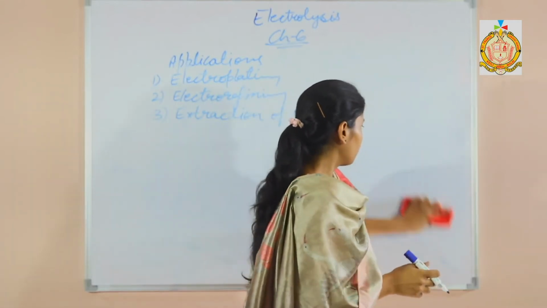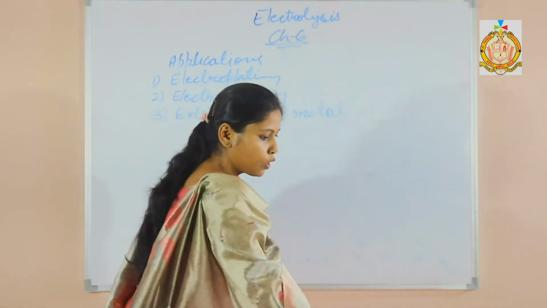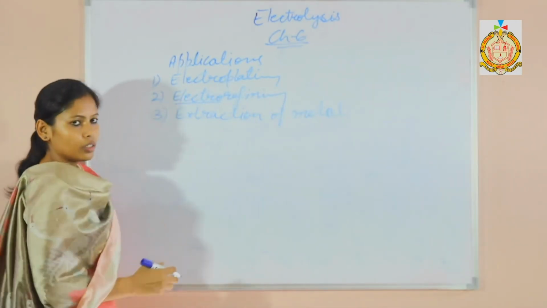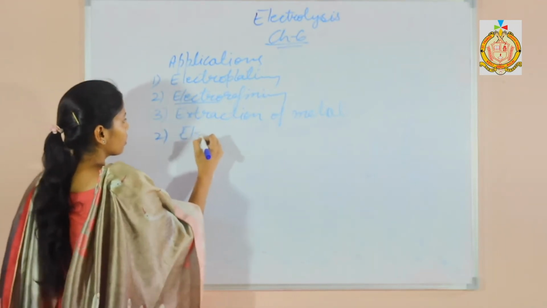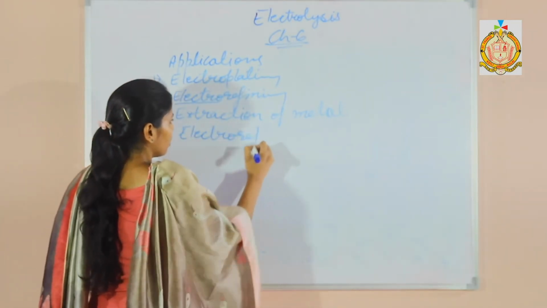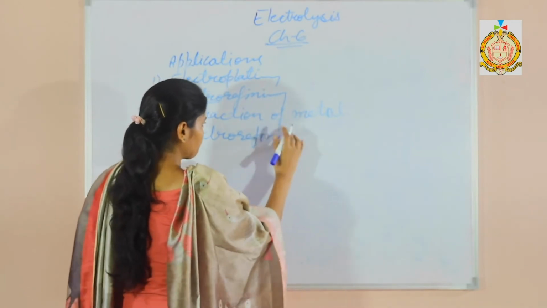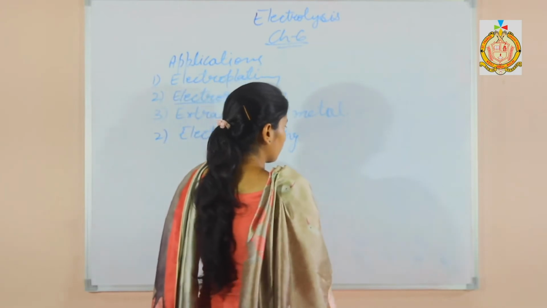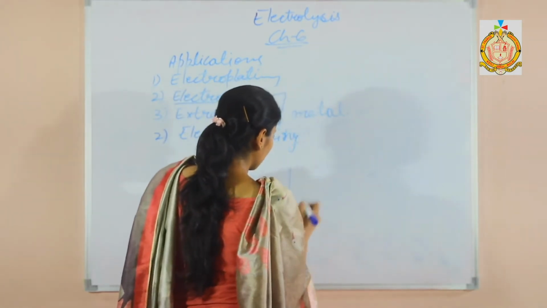Refining means purification. Purification of metal is done by using electricity. Second application, electro refining. The diagram is given in the book.